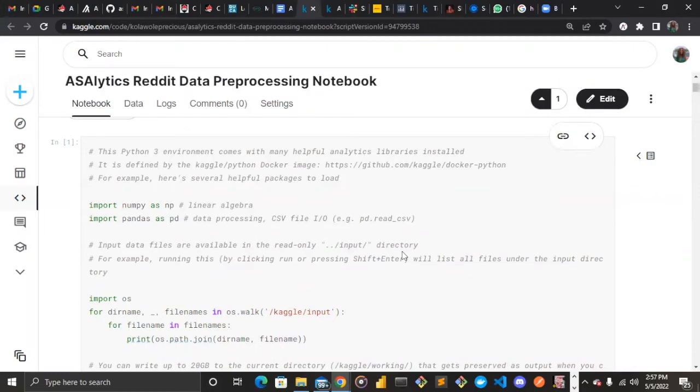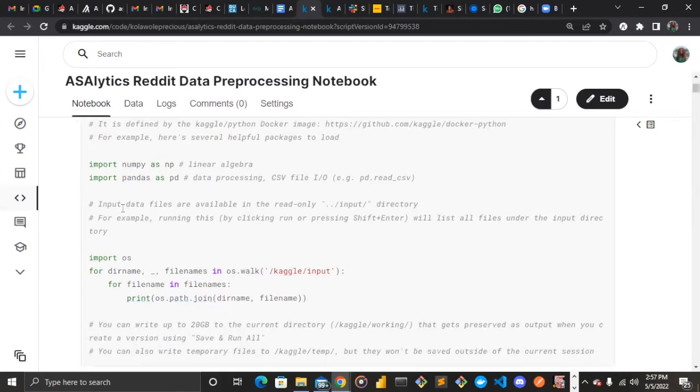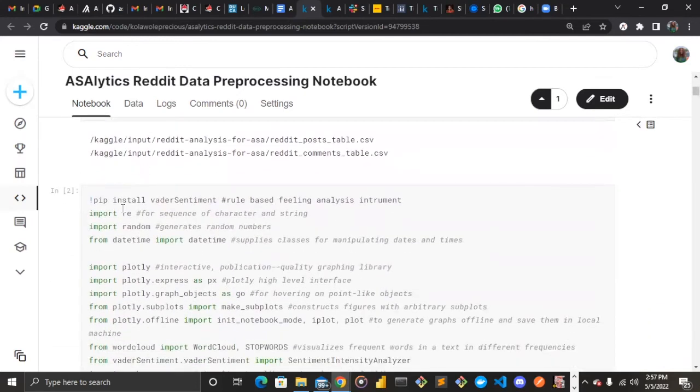All right, so here is the Reddit data preprocessing notebook for ASAlytics, which is me talking about the code aspects of everything in the data analysis talk. Here we used Python and pandas, like I said earlier. NumPy allows you to work with linear algebra or mathematical computation with data. And we have pandas, which is very great in data processing, like loading, extracting, renaming, stripping, and all of those. So we used both NumPy and pandas as our first libraries.